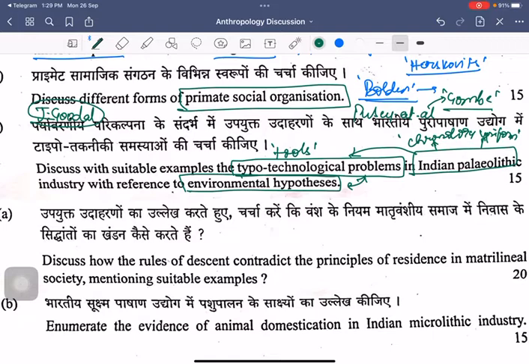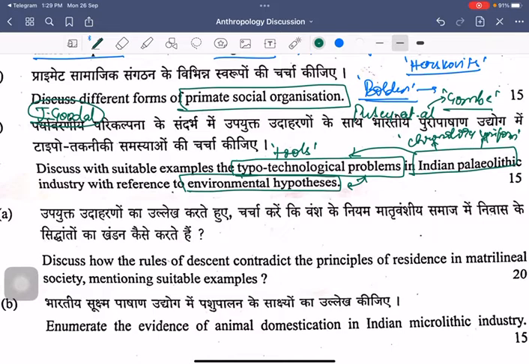Right? And when you talk about typotechnology, it is nothing but talking about the tools and the corresponding tool technology. When you look at the thinkers to be used in this particular question, you can talk about Robert Bruce Foote, you can talk about MLK Murthy, right? And the different kinds of classification made by Robert Bruce Foote on the basis of the Abbevillian and Acheulean technologies can also be discussed here, right?